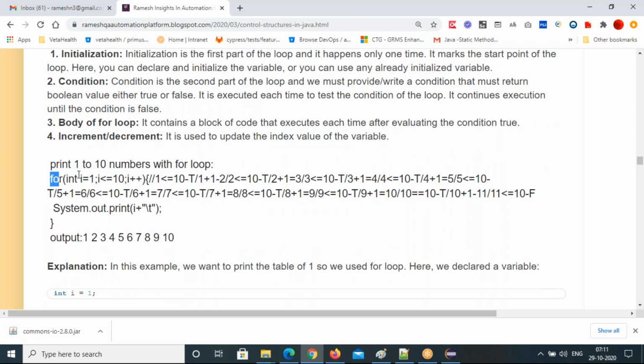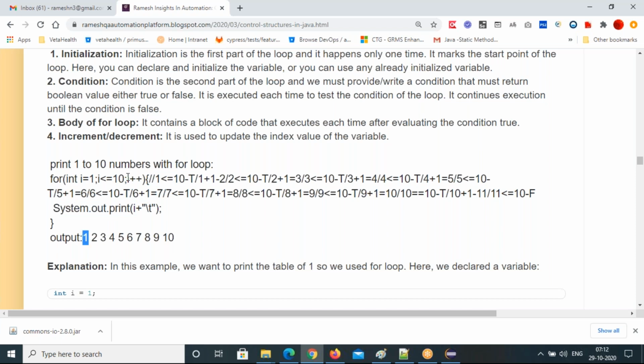This is the one for: int i = 1; i <= 10; i++. Same logic you apply. If it is ascending order, it means less than or equal to symbol and increment operator, you will get it. See that, 1 less than or equal to 10 is true. Immediately I will move into the body inside. So the i value, it will print 1.